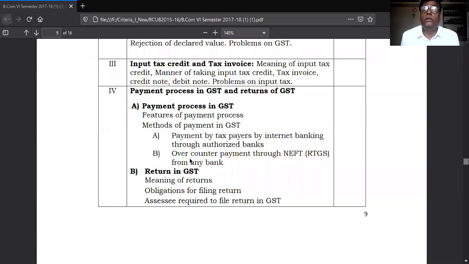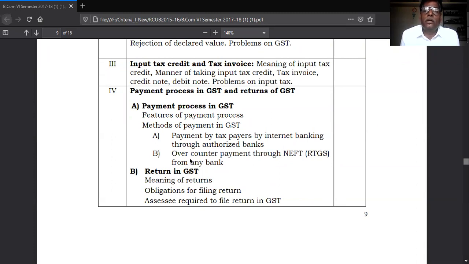The third unit: what is input tax credit and tax invoice? The meaning of input tax credit, manner of taking input tax credit, tax invoices, credit notes, debit note, problems on input tax.